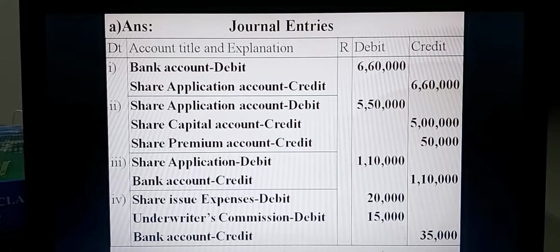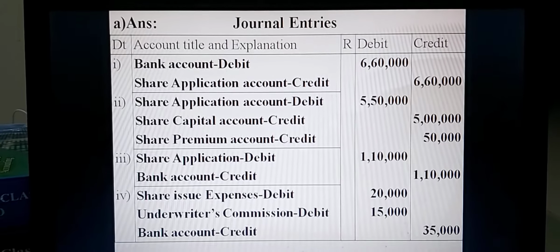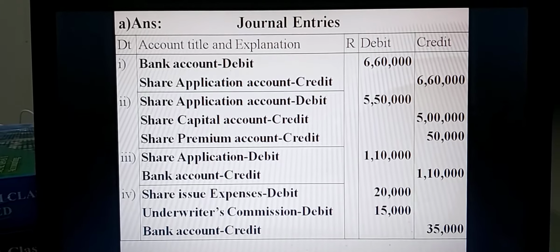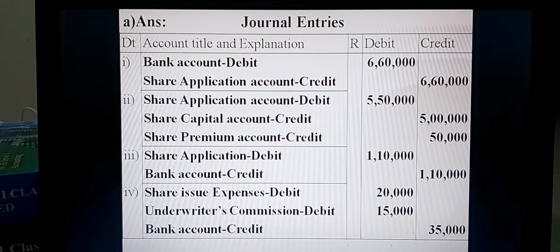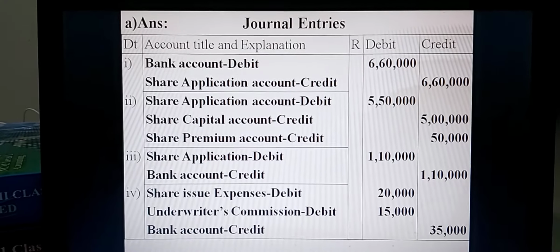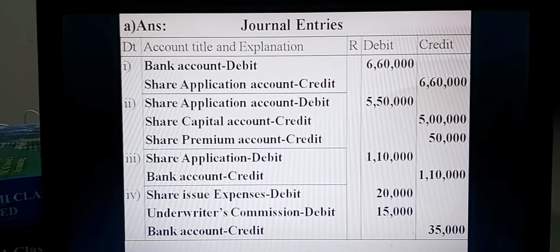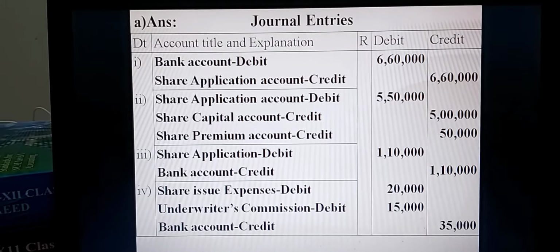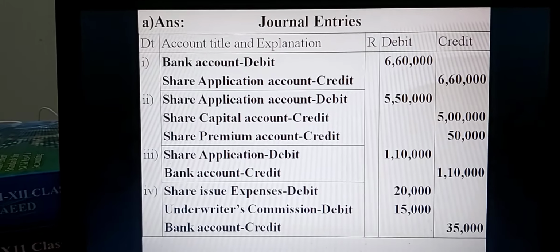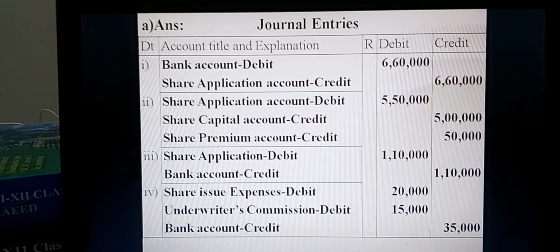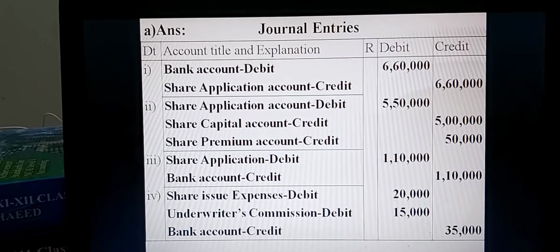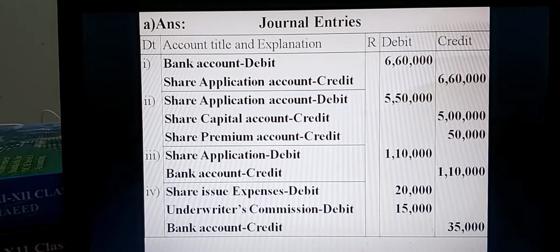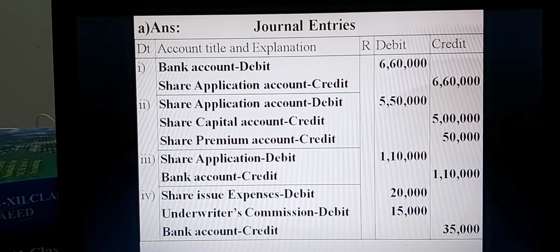The entry would be share application account debit, bank account credit. The last one: share issue expenses or preliminary expenses debit for Taka 20,000 and underwriter's commission account debit for Taka 15,000. The total of these expenses is paid by check, so bank account credit Taka 35,000.